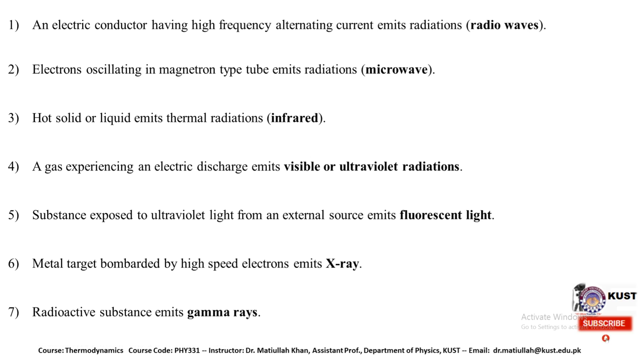And some radioactive materials, due to their instability, continuously emit radiation. In some cases it is beta radiation, but in some cases the radiation emitted is called gamma rays. So these are seven different ways. We have more ways of creating electromagnetic radiation, but this is just an example of how we can create different electromagnetic waves across the spectrum by varying electric or magnetic fields or through different phenomena.